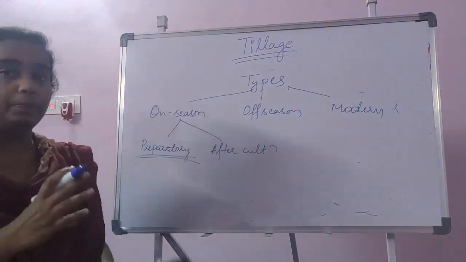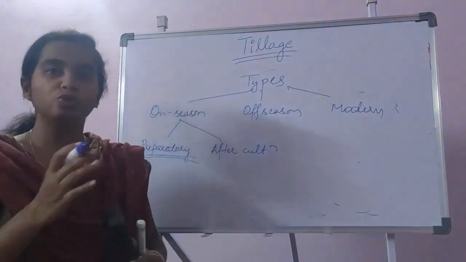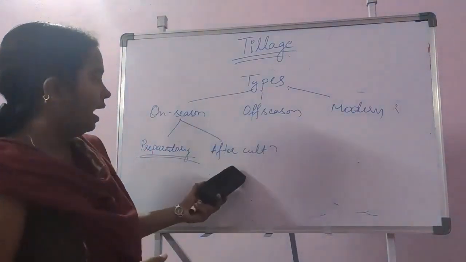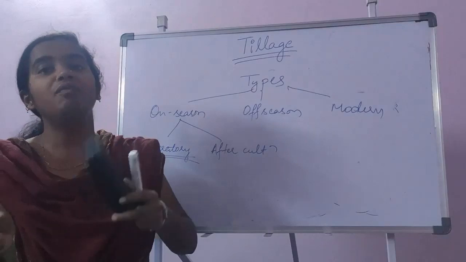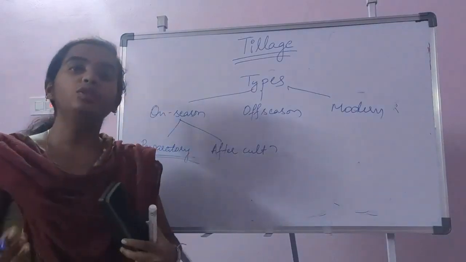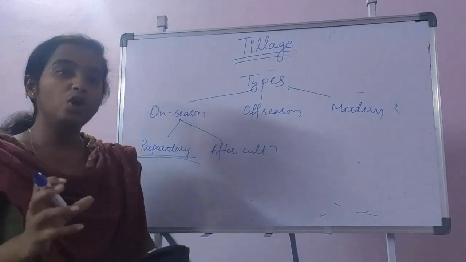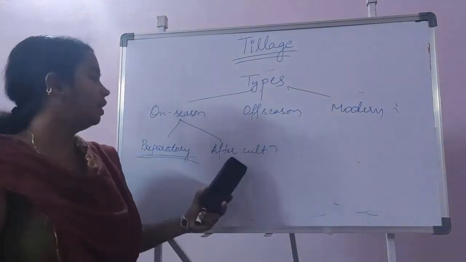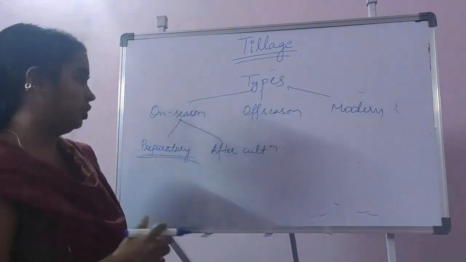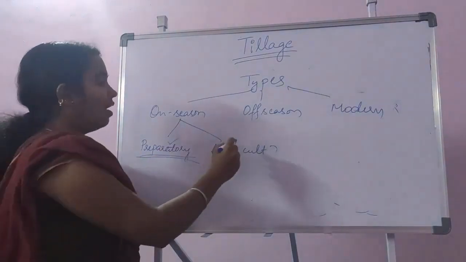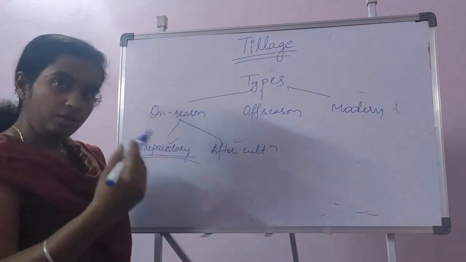So before sowing of the crop, when we take up the tillage operation, that is preparatory. And after cultivation means after sowing of the crop, whatever operations we take up in the standing crop, such operations we consider under after cultivation. I hope it is clear. Preparatory means before sowing, after cultivation is after sowing.